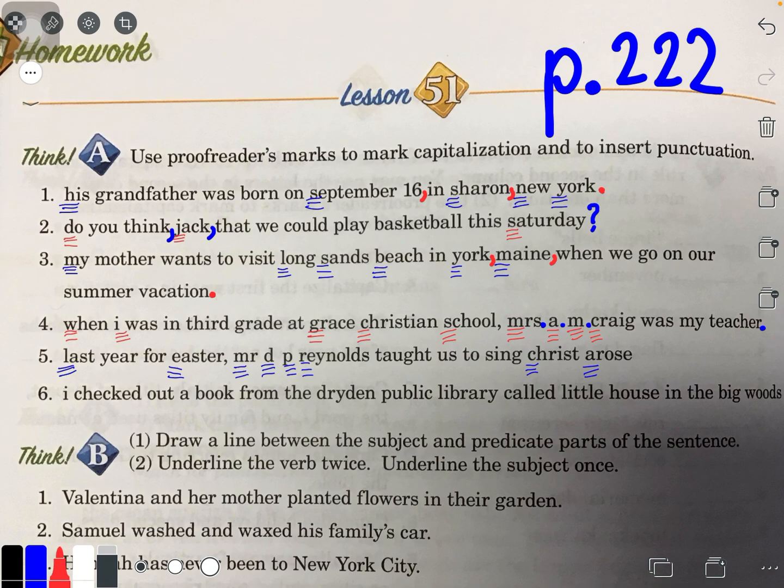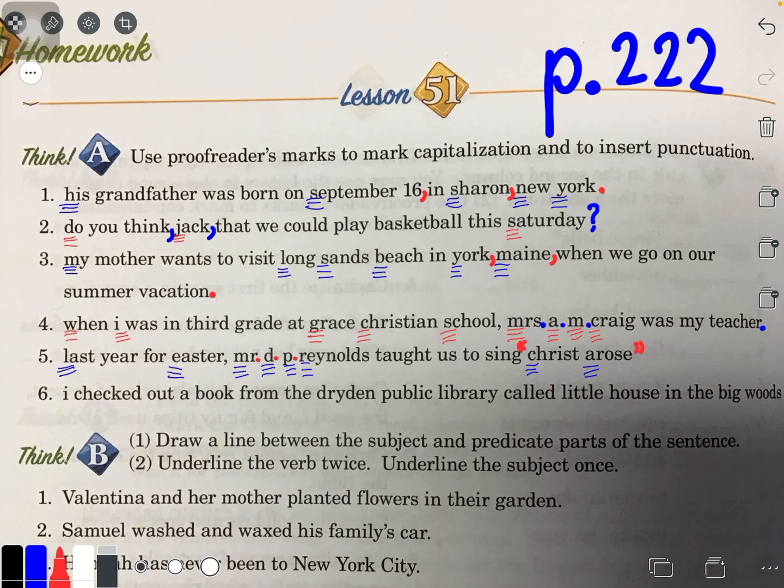Now it's time to put punctuation marks. Mr. needs a period because I am abbreviating Mr. You see that period? Hope you do. D period, P period. Now, Christ Arose is the name of a song. Do you remember what we do with names of songs? We either underline them or put quotation marks around them. We put quotation marks around them. All right. Excuse me. Number 6.